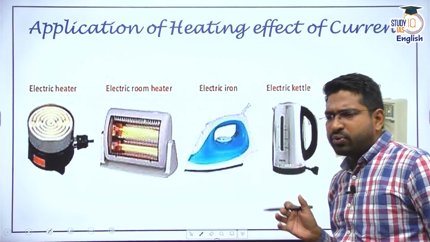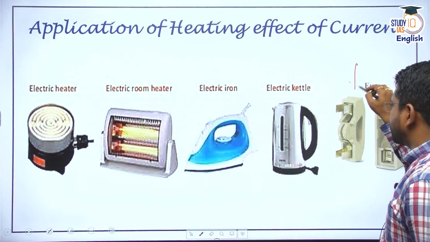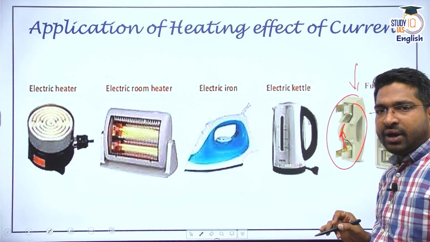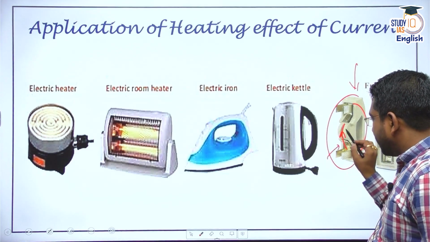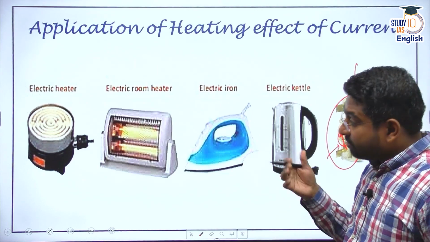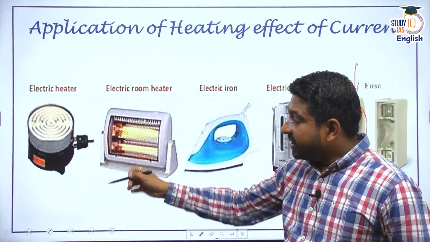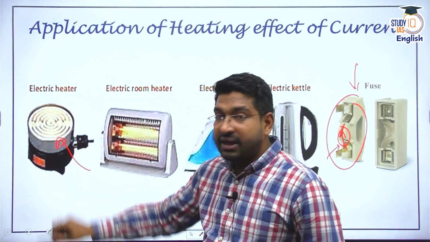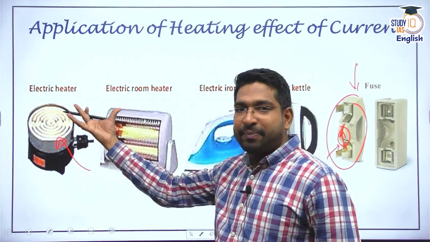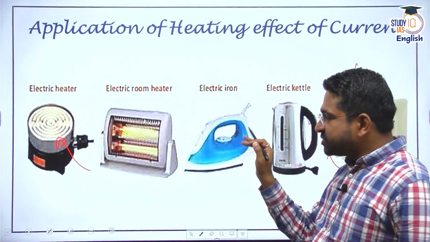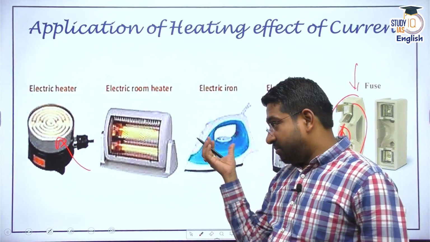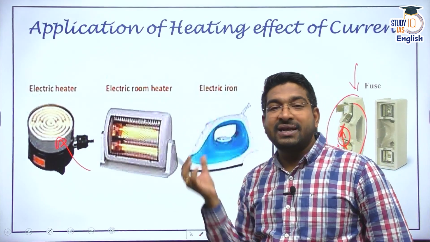In our day-to-day activities, we use a fuse. I create a fuse with a very small thin wire, and if it gets heated up, it will melt off. It will cut down the circuit itself. There are many appliances like the electric heater where I create a material which has very high resistance, and when I pass electric current through it, it heats up. You must have seen your room heater, your electric iron, etc. I use the heating effect of current in an appliance.